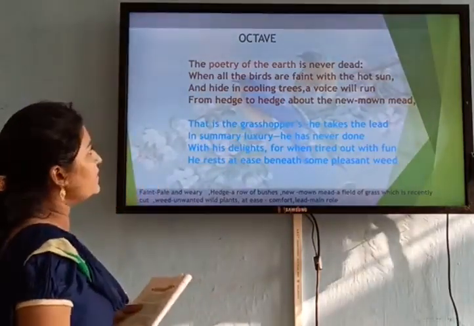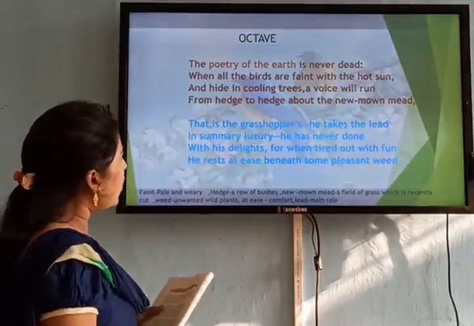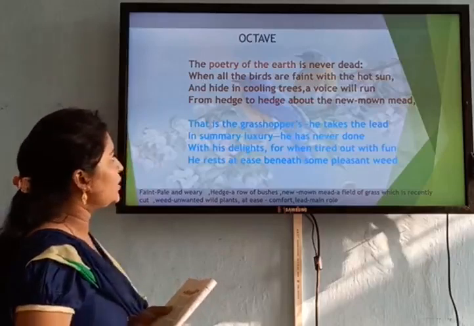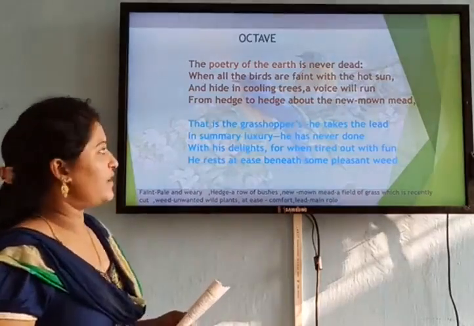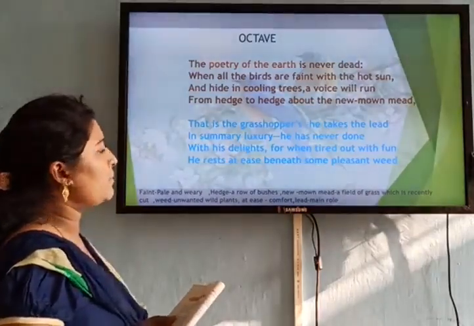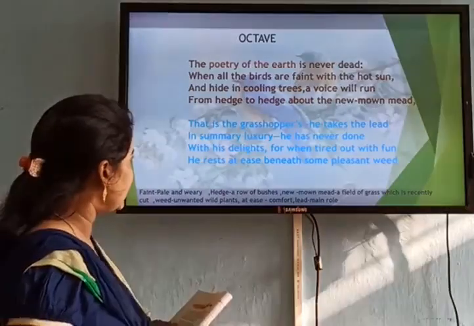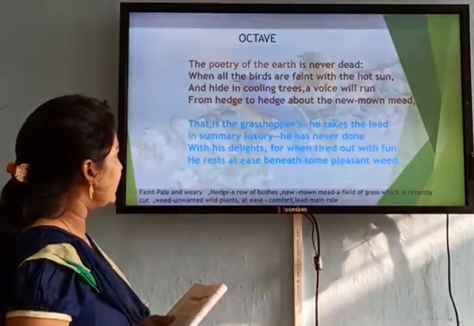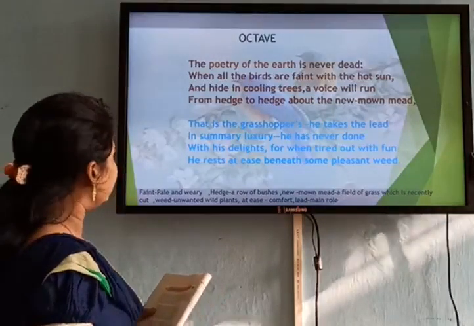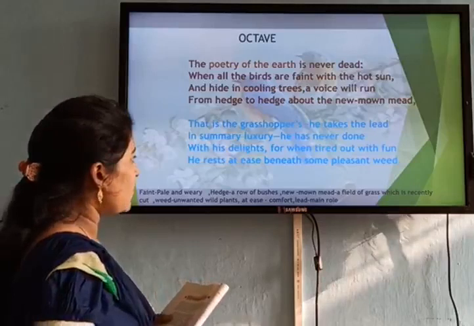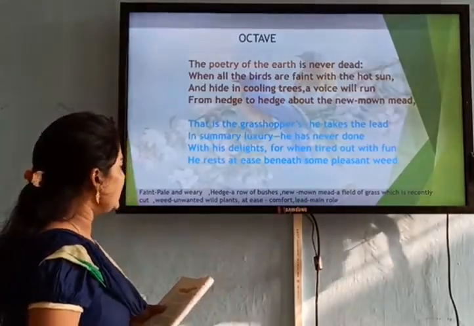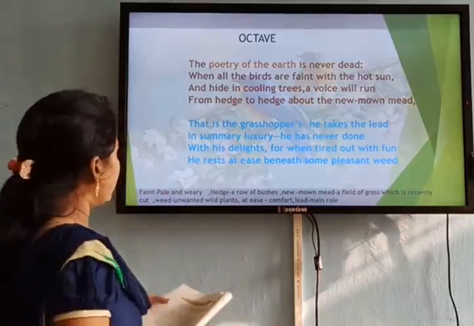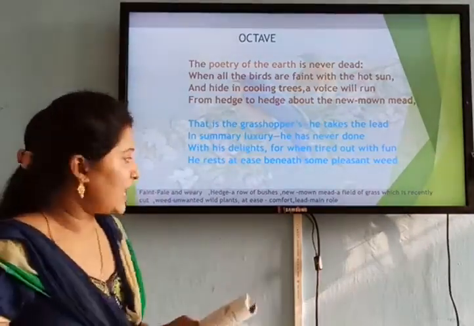The poetry of earth is never dead. When all the birds are faint with the hot sun and hide in cooling trees, a voice will run from hedge to hedge about the new mown mead. That is the grasshopper. He takes the lead in summer luxury. He has never done with his delights. For when tired out with fun, he rests at ease beneath some pleasant reed. So you see what he is trying to tell us.